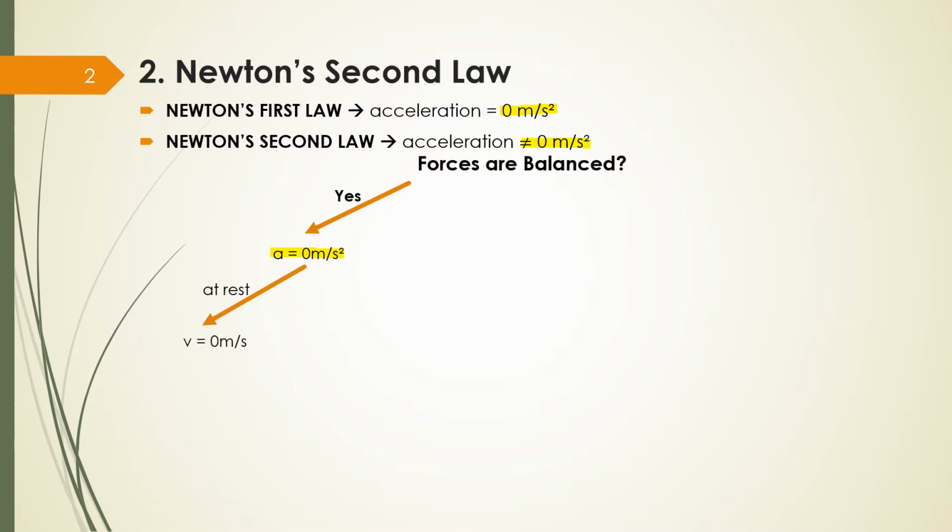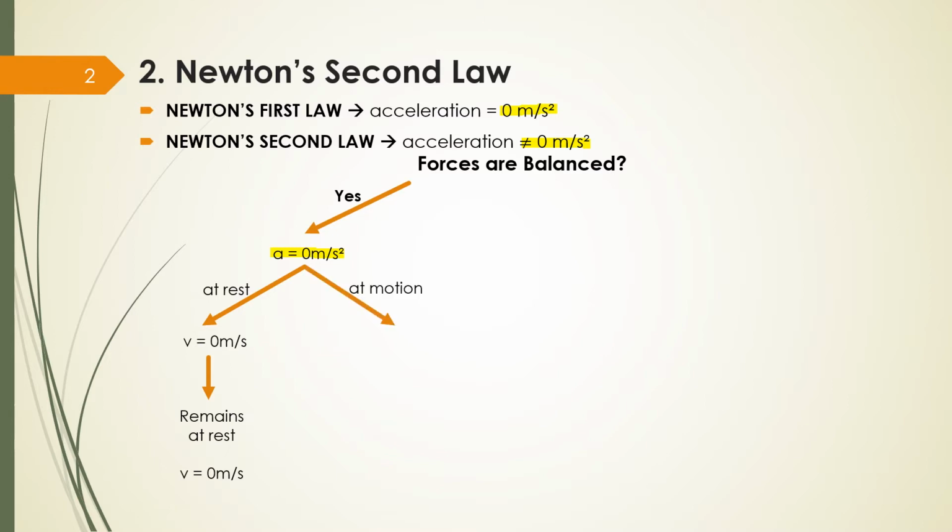If I'm at rest, my velocity is 0, and it remains 0, because if I don't have any force acting, my velocity continues to be 0.